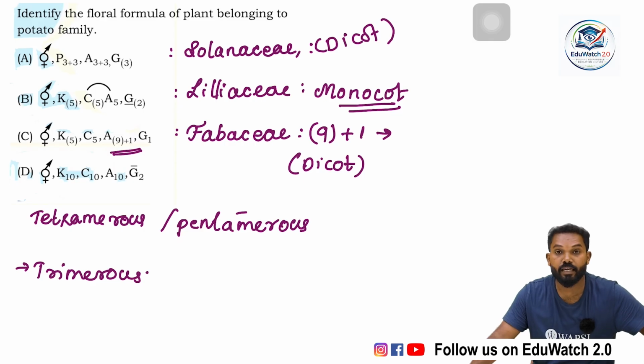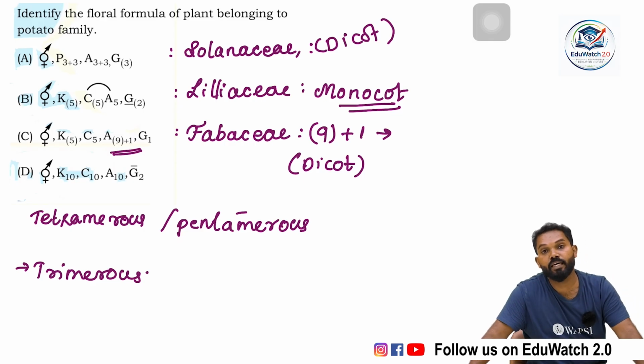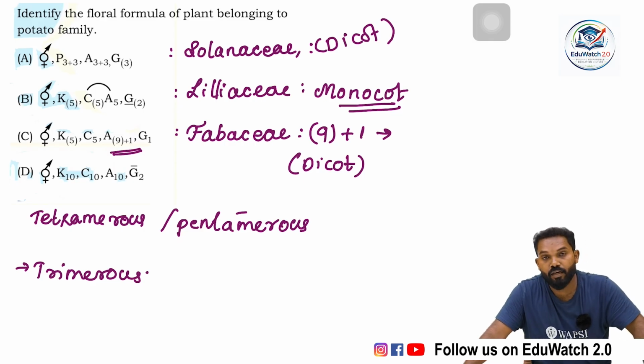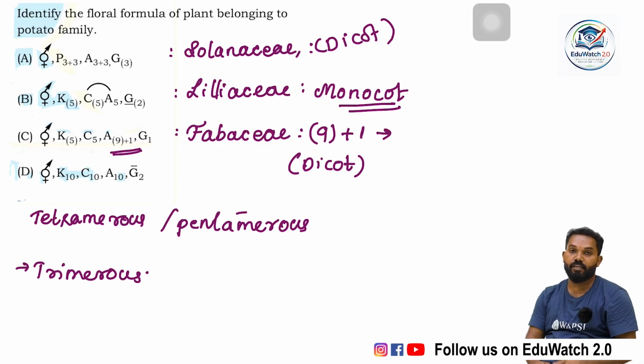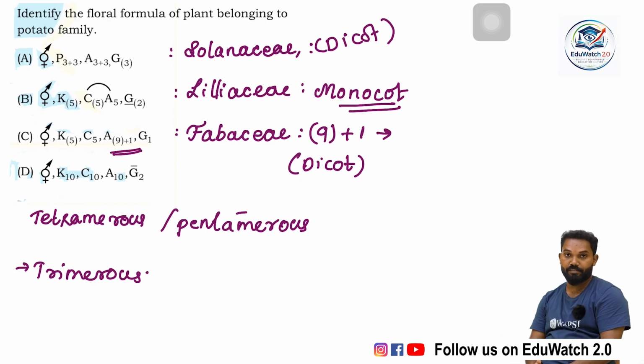That means in a monocot flower, the number of floral parts, that is calyx, sepals, petals, androecium and gynoecium, is 3 or a multiple of 3.